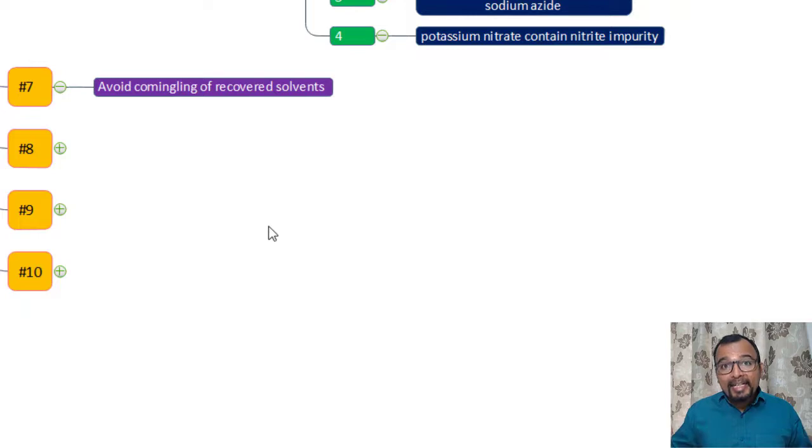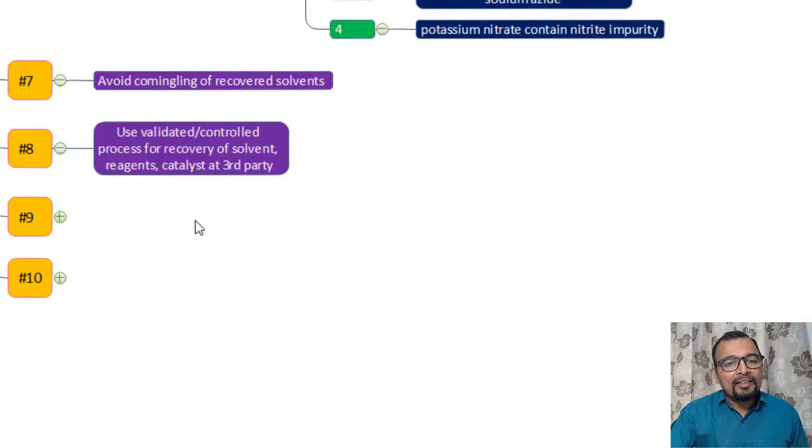One API's spent isopropyl alcohol may contain amine, and a second or third API's spent isopropyl alcohol may contain a nitrosating agent. If we commingle all these isopropyl alcohols from different syntheses, you may increase the risk of nitrosamine formation, because you get amine from one route and a nitrosating agent from another. So avoid commingling of recovered solvents.